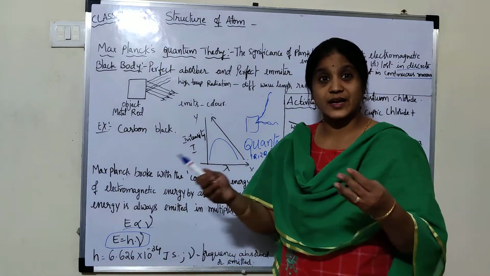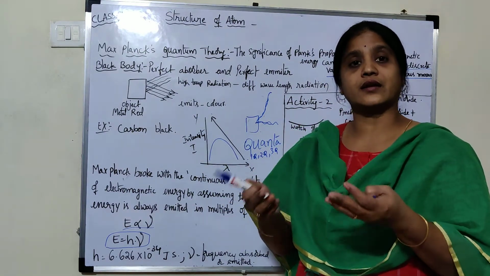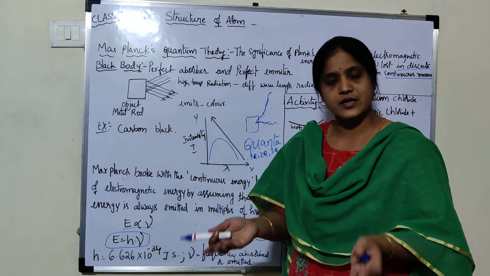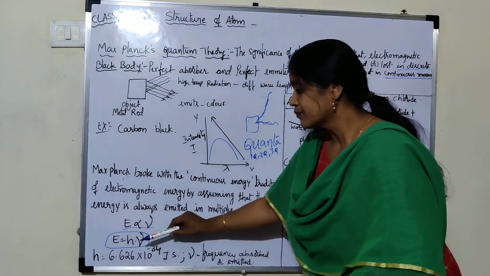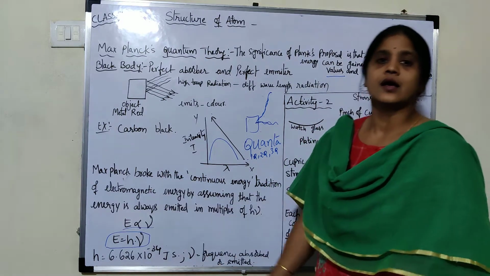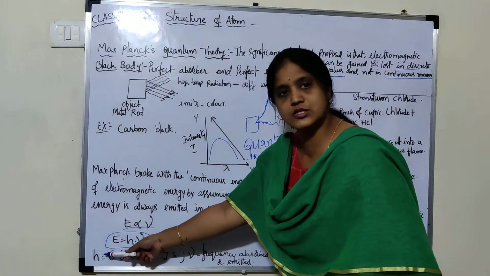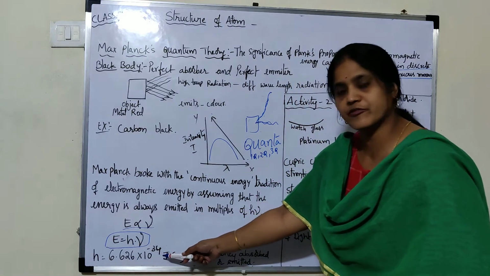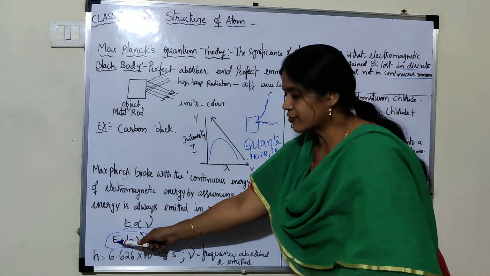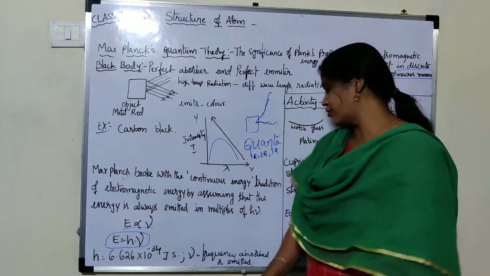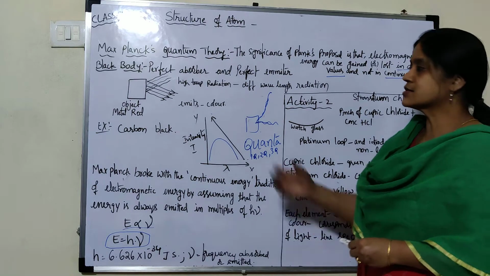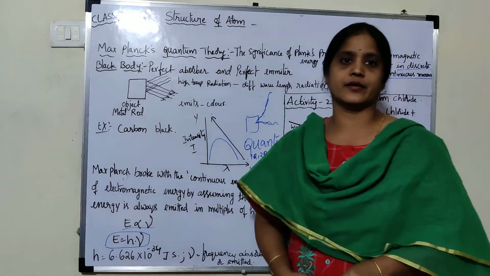From this equation, the energy either absorbed or emitted by a body is equal to the product of Planck's constant and the frequency of that particular wave. Here h = 6.626 × 10^-34 joule seconds, and E is energy, ν is frequency, whether it is absorbed or emitted. Now, this is about Max Planck's quantum theory.